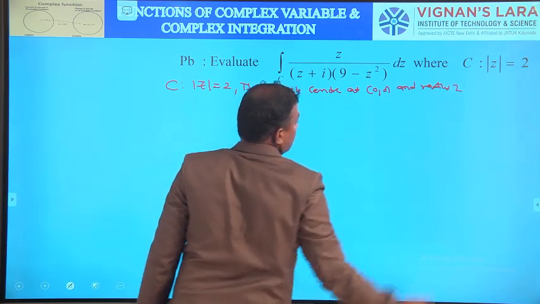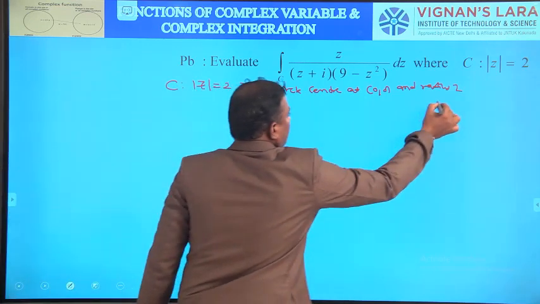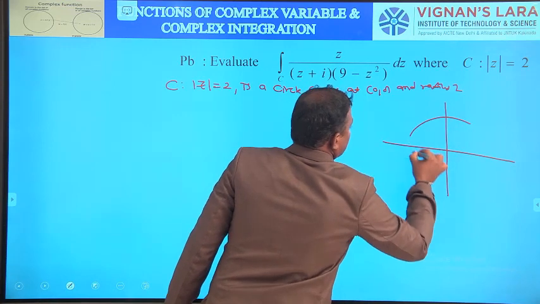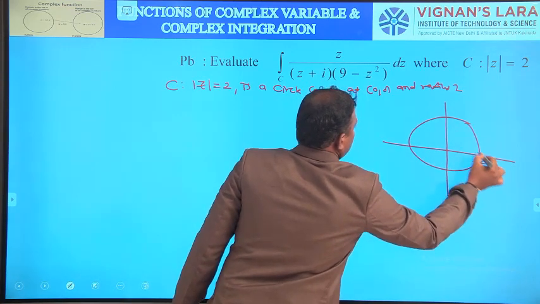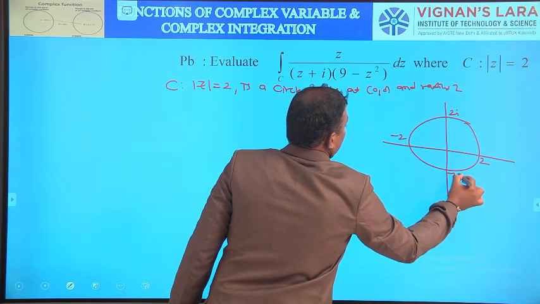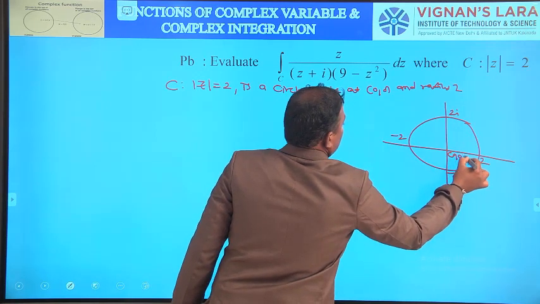So draw the circle, with center 0, 0 and radius 2 units, marking 2, 2i, minus 2, minus 2i. That is the first step.